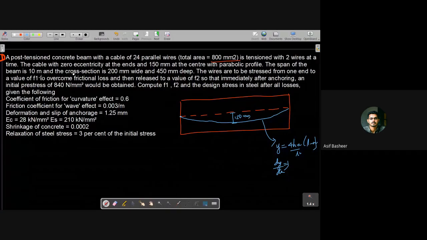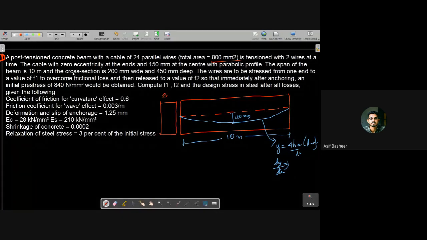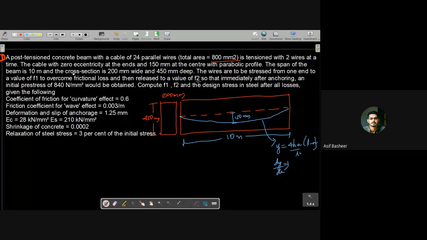The span of the beam is 10 meter, and the cross-sectional area is given as 200 mm wide and 450 mm depth, like this. The wires are to be stressed from one end to a value of F1 to overcome friction loss, and then released to a value of F2, so that immediately after anchoring, an initial pre-stress of 840 Newton per mm square will be obtained. Compute the value for F1, F2, and the design stress in the steel after all losses.